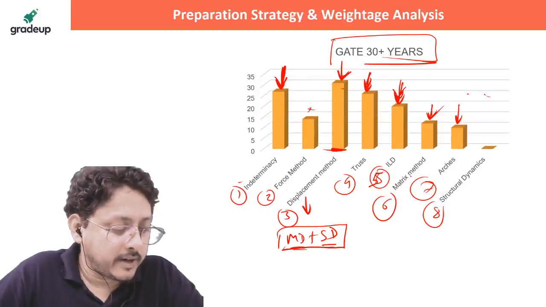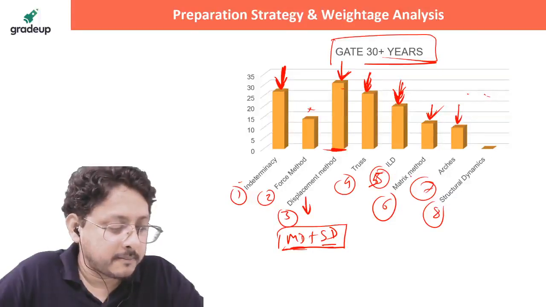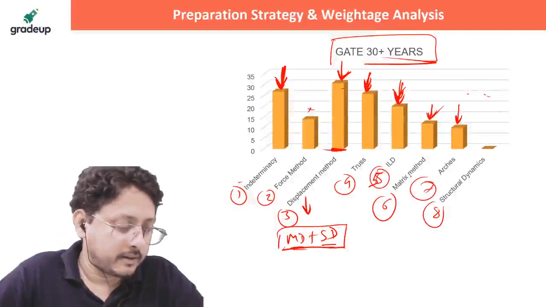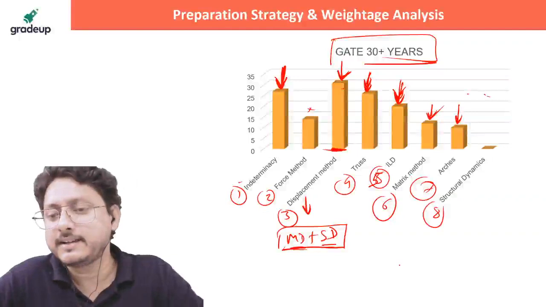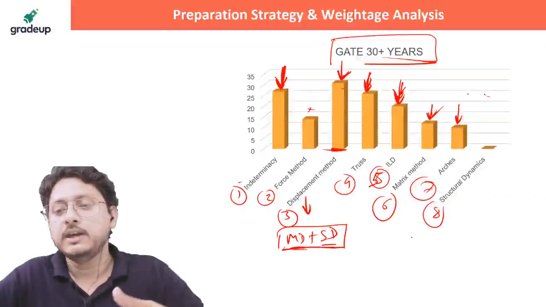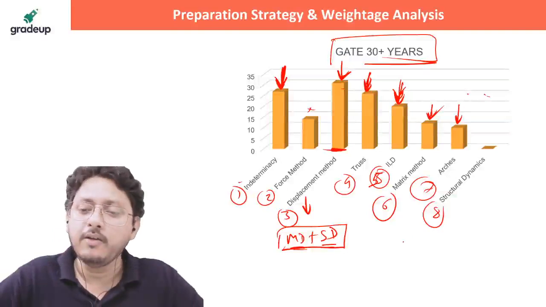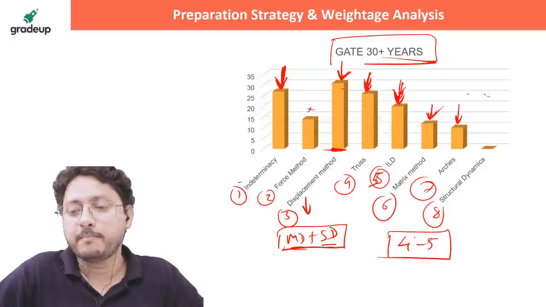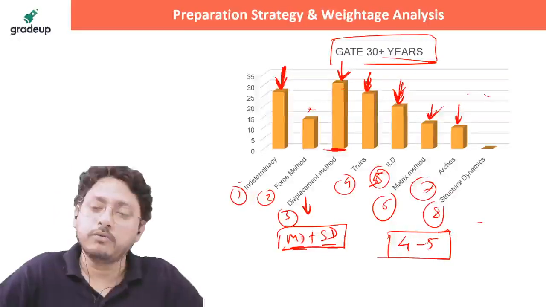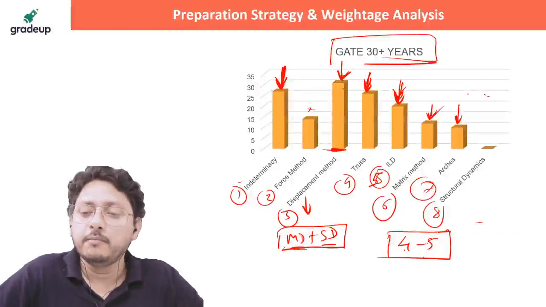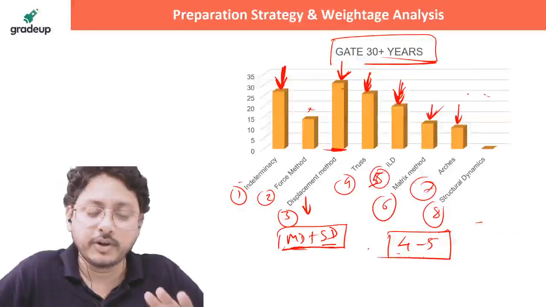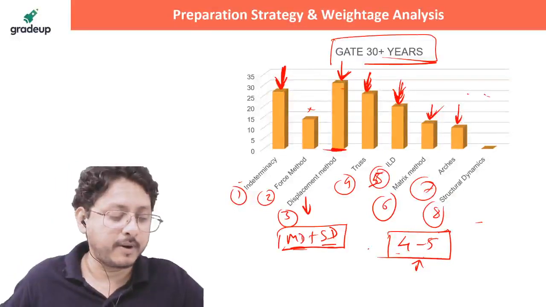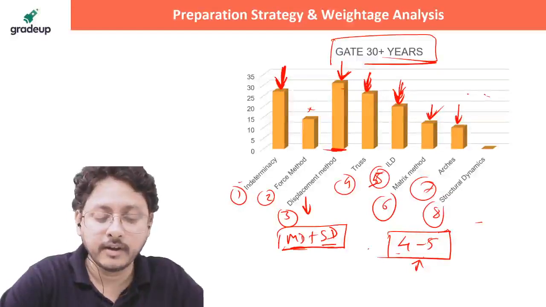Sir, is this year structural weightage going to be high or not, compared with the previous year? That's what I am telling, this is very difficult to predict from my side. I will say just one thing: I'll just keep hope for 4 to 5 marks. You can expect 4 to 5 marks. If you are studying well and getting more, it's your luck, but if you are getting fewer marks, you will get depressed. So it's better to stay with 4 to 5 marks. I think it will come for 4 to 5 marks for this year, for 2021.